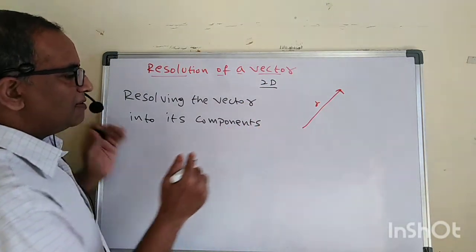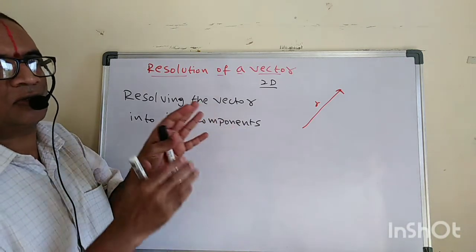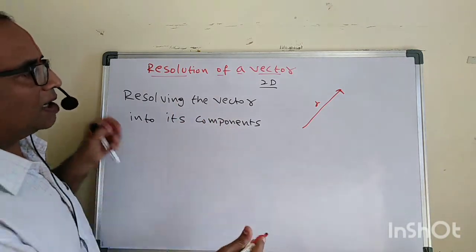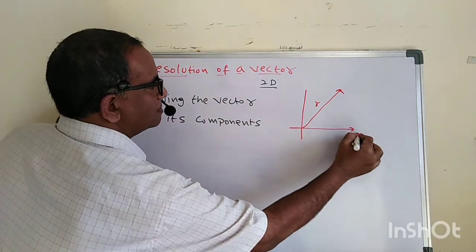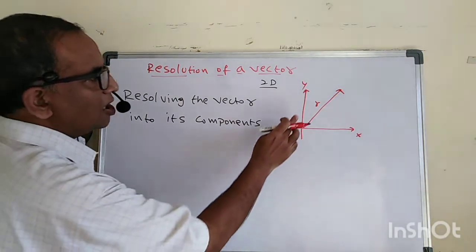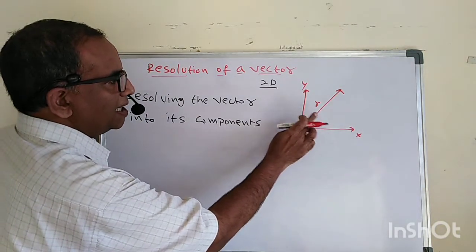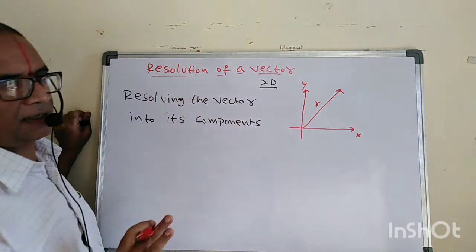See here, we have a vector. This vector can be resolved into two components. So what are those components? Either along the x-axis or along the y-axis. Resolving this vector along the x and y axes is called resolution of a vector.